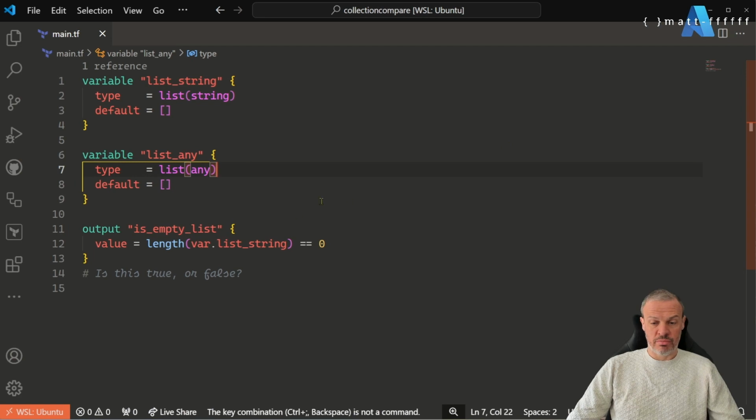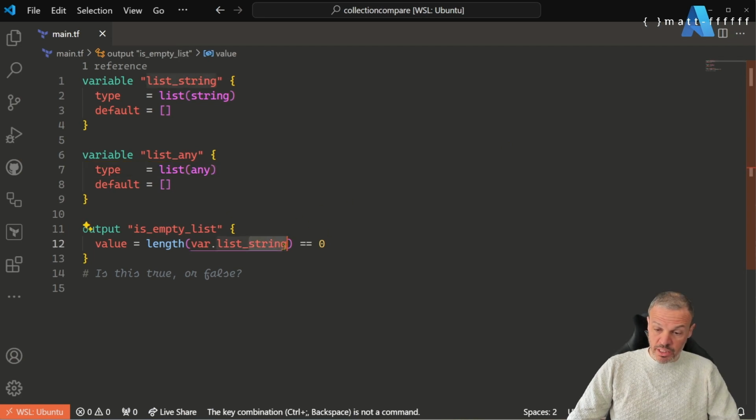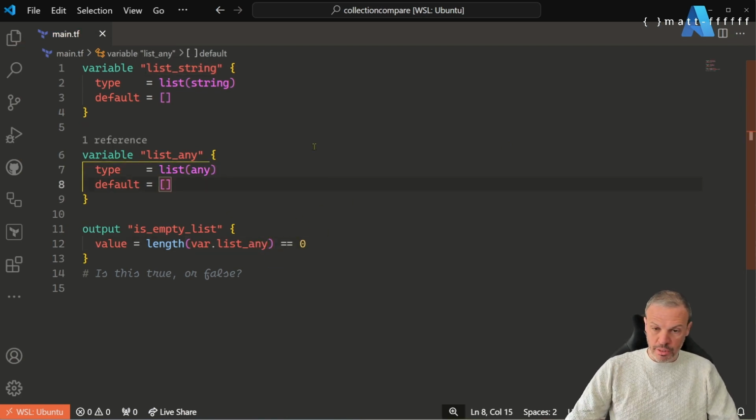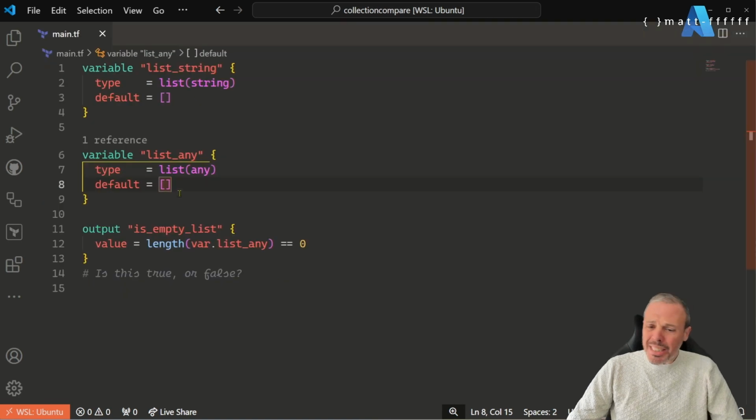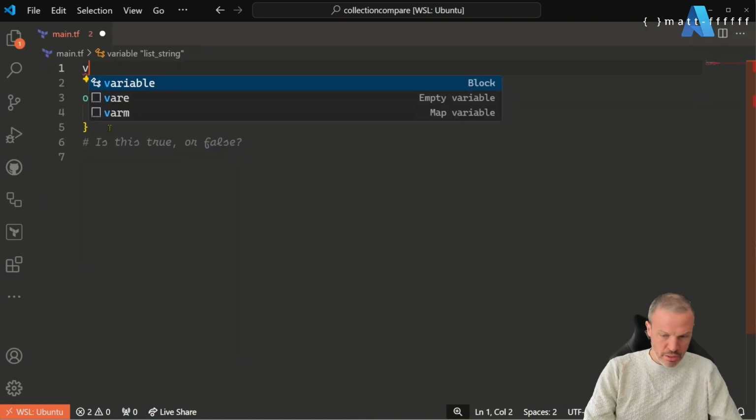Okay, and that works with list of any, right? That's also going to be fine as we'd expect. So we change that to is empty list, which is Terraform plan. That is also true. So let's just try some other types.